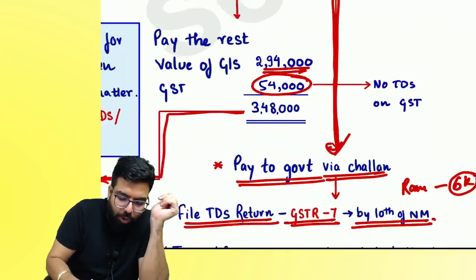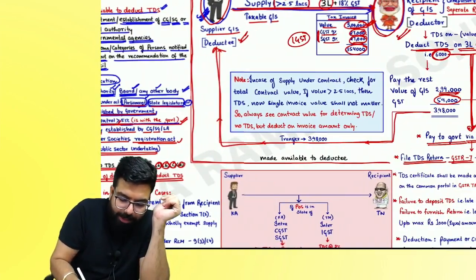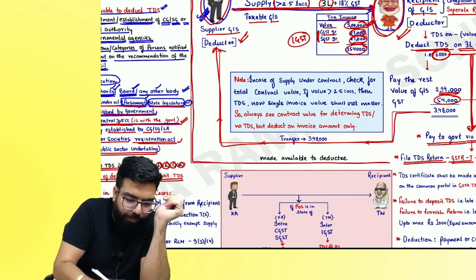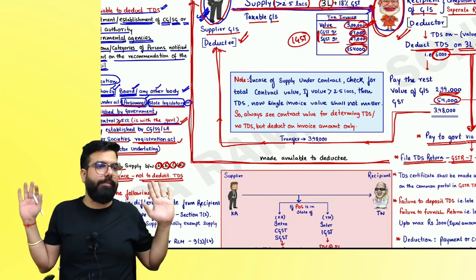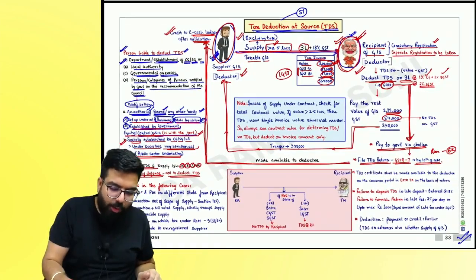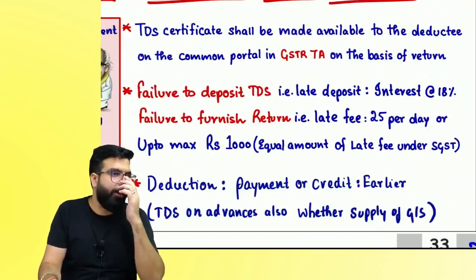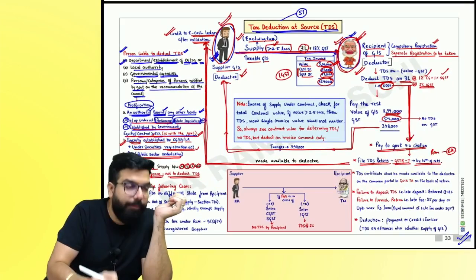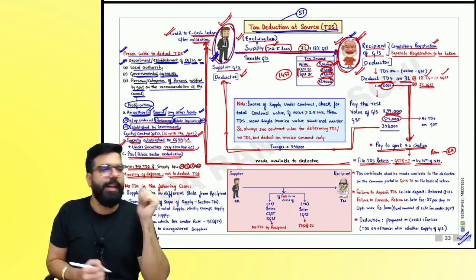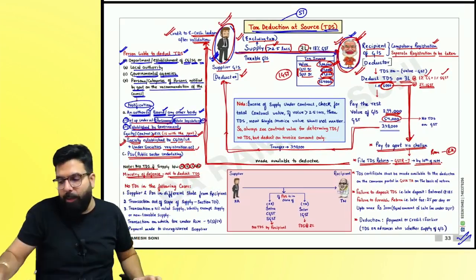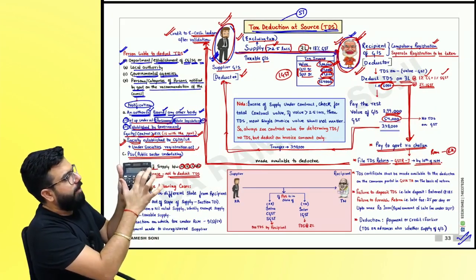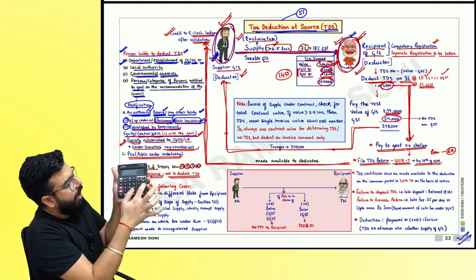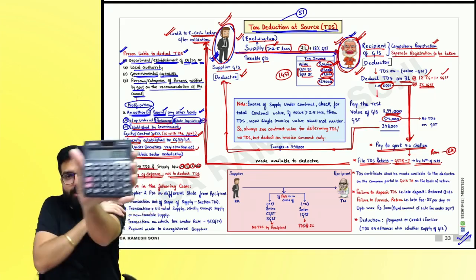And they will pay this amount to whom? The government, and the government will give the amount of 6,000 back to you. You will get the amount in your e-cash ledger or e-credit ledger. Please tell me, are we clear with this? Now, on the GST portal, this person will be given one certificate also, that your TDS was deducted. Tell me one thing. Government received 6,000 rupees. How will the government come to know the sale of the supplier? 6,000 divided by 2%. How much is the sale?